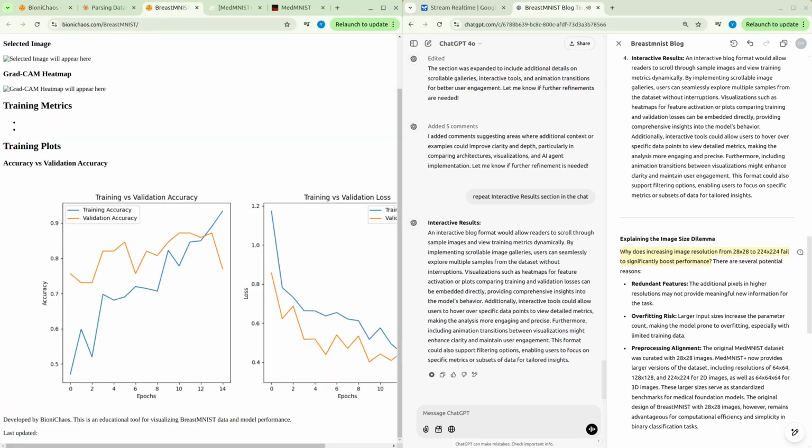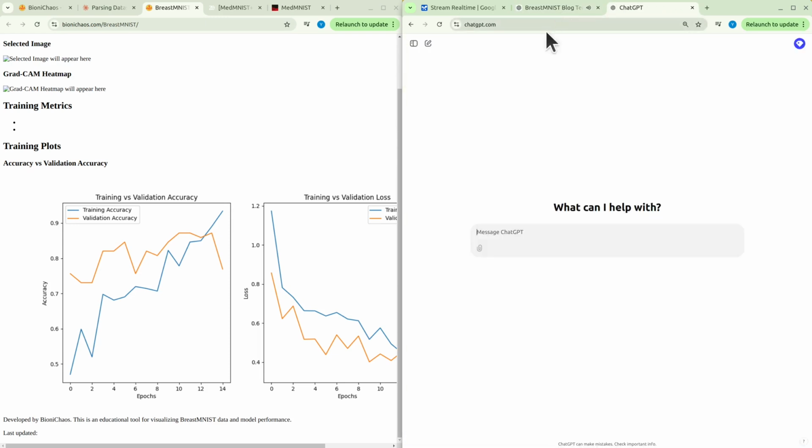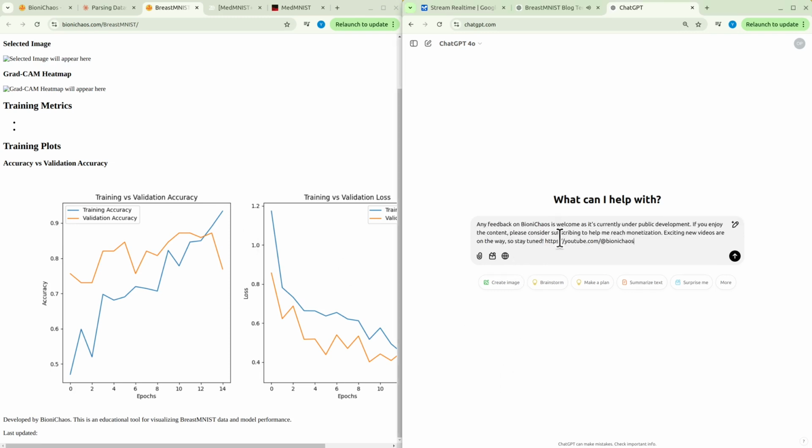Additionally, interactive tools could allow users to hover over specific data points to view detailed metrics, making the analysis more engaging and precise. Furthermore, including animation transitions between visualizations might enhance clarity and maintain user engagement. This format could also support filtering options, enabling users to focus on specific metrics or subsets of data for tailored insights.